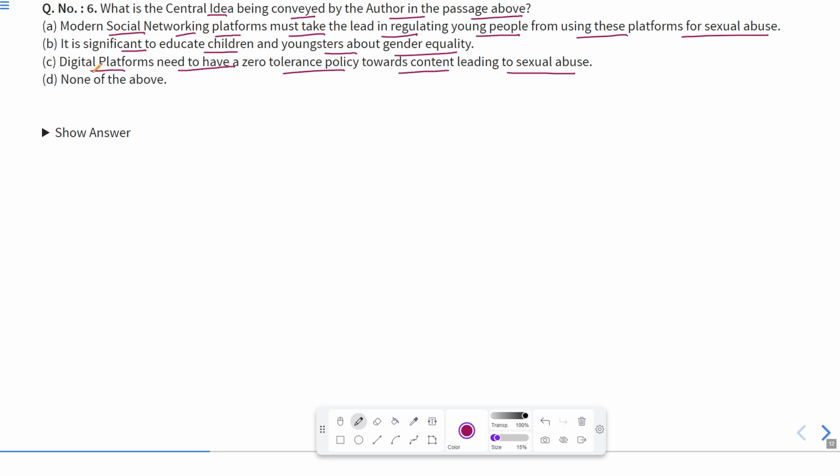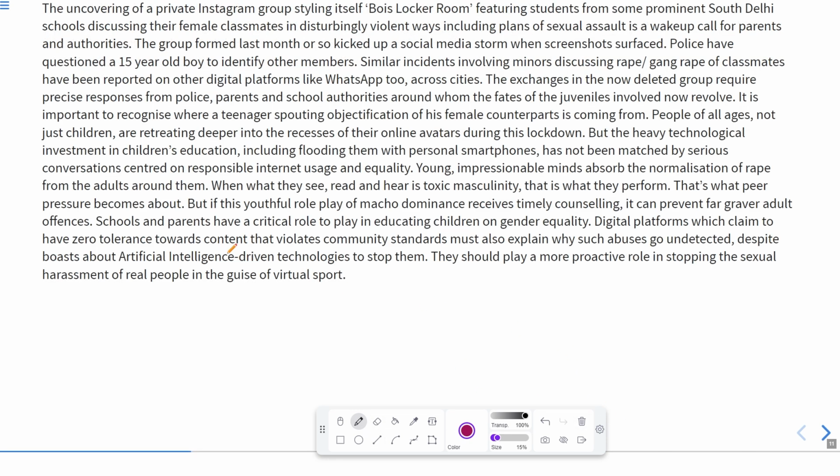Now, we have seen this line as well, that digital platforms need to have zero tolerance policy. If we look back at the passage, it is written: schools and parents have a critical role to play in educating children on gender equality.